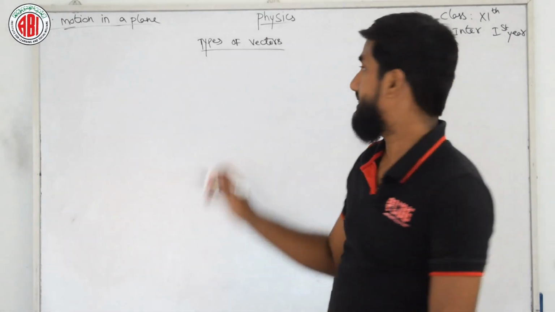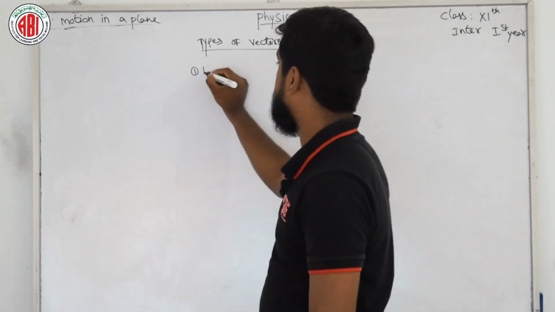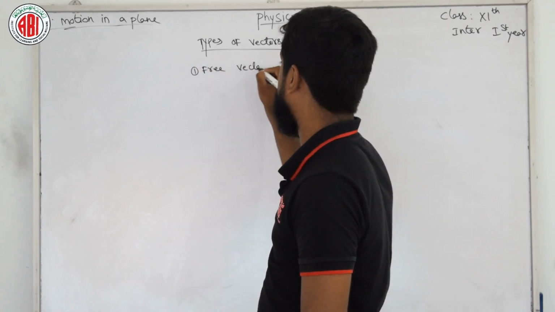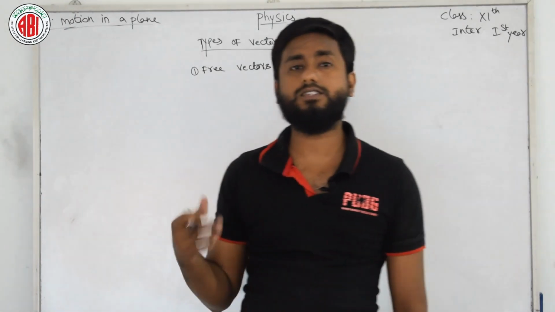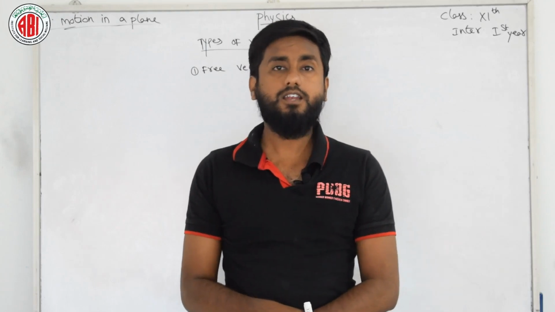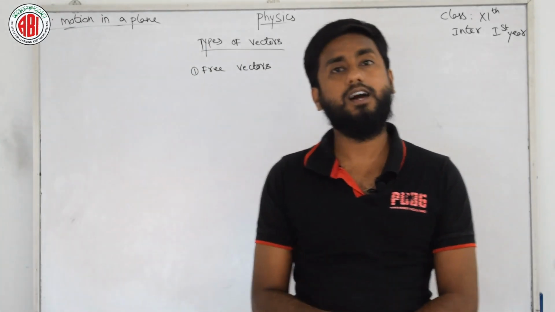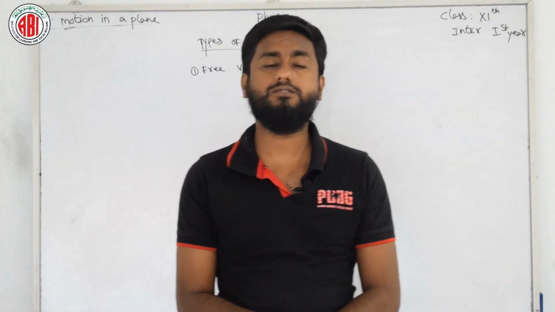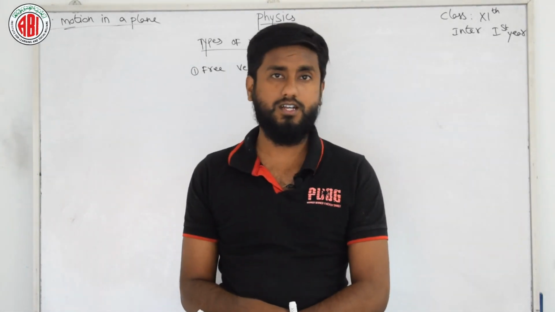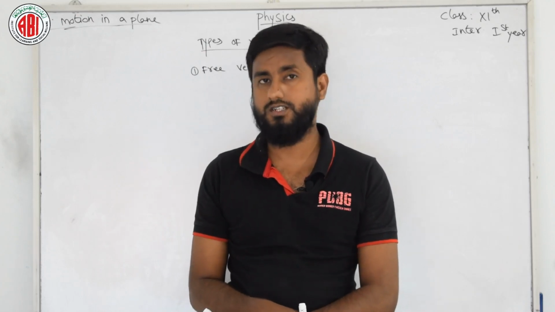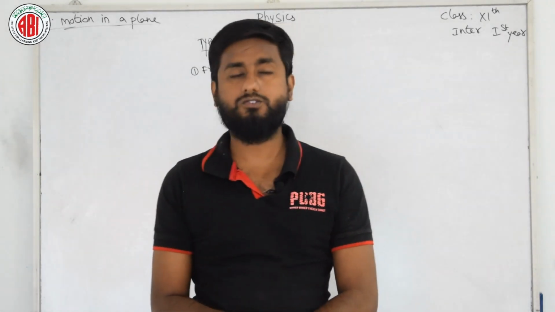First of all, vectors are classified into two categories. One is free vectors. This is a type of vector, and we have many types. How can I say? In force, we have mainly two types of force, contact force and non-contact force. But again in contact force, we have many things, like friction is a contact force, muscular force is a contact force. Like that, for non-contact force, we have gravitational force, magnetic force, or electrostatic force.